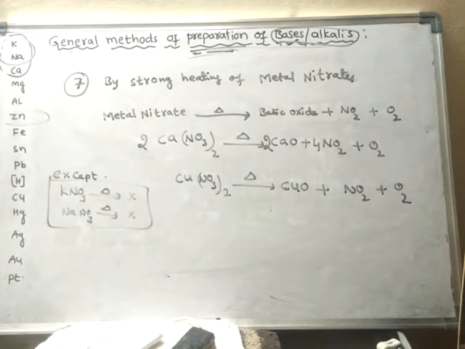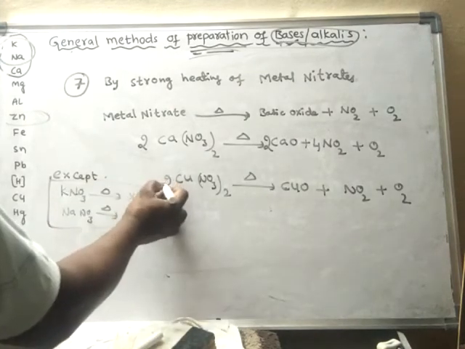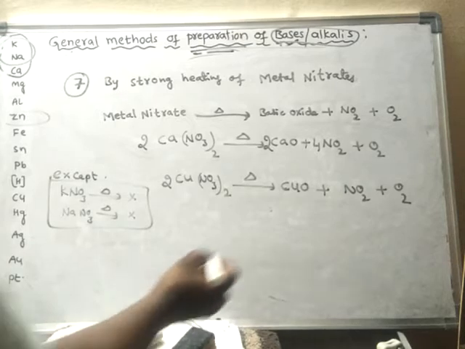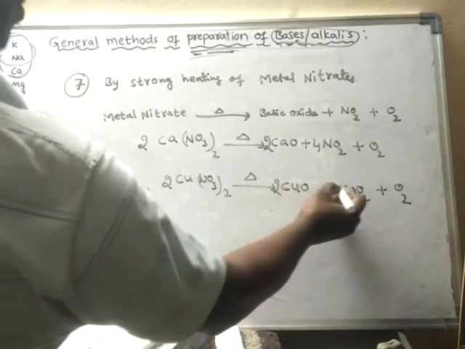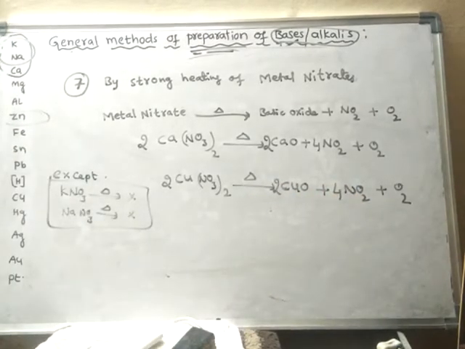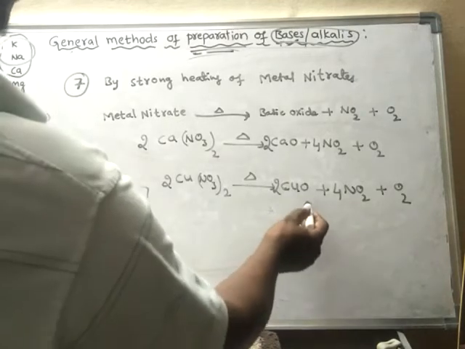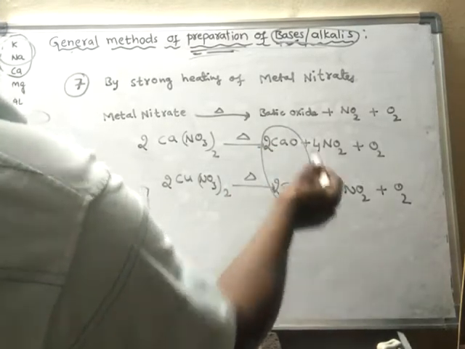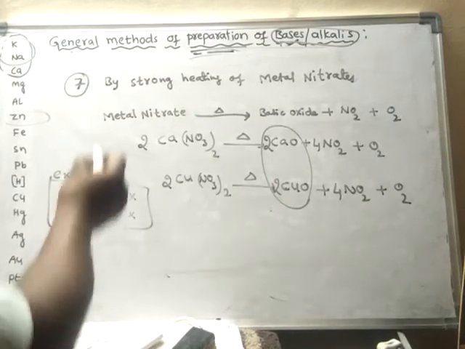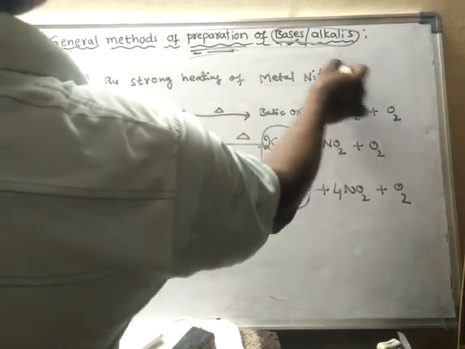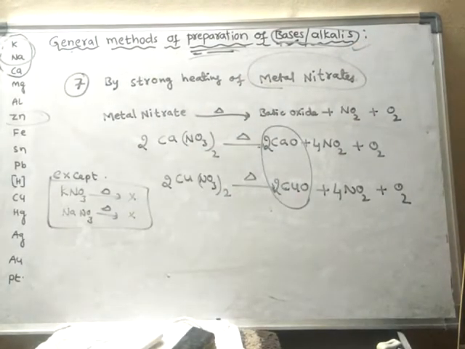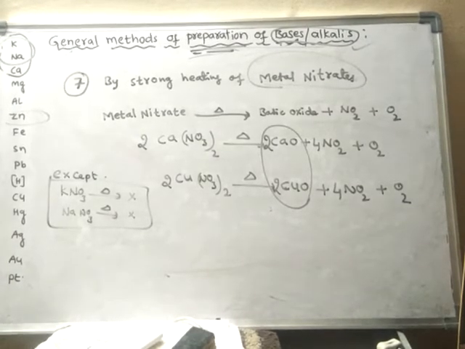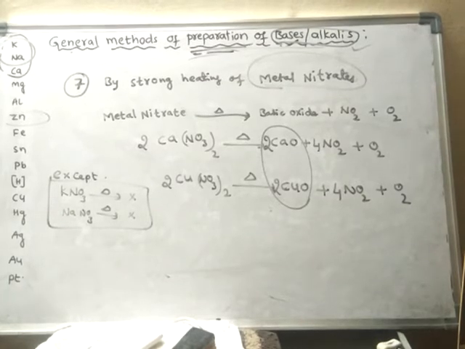These are basic oxides. In this way, even upon strong heating of metal nitrates, we can prepare the bases or alkalis. This is the last method of preparation of alkalis or bases. These are the general methods of preparation of bases or alkalis.